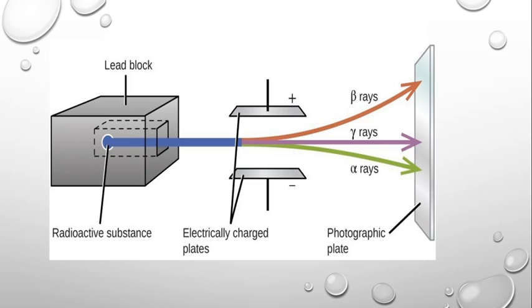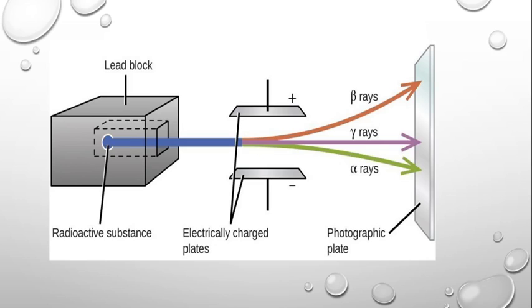That means alpha rays are positively charged. Now beta rays are deflected towards the positive plate. That means beta rays are negatively charged, and gamma rays go undeflected to the photographic plate. That means gamma rays are neutral.